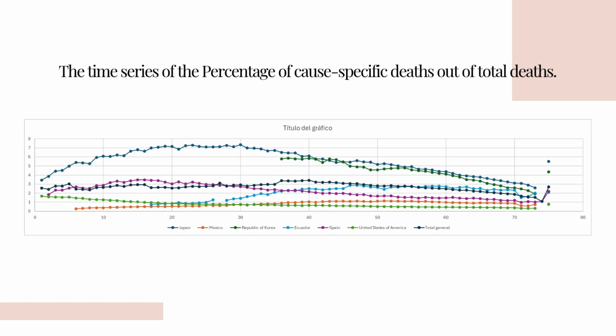Most countries show a clear downward trend, which suggests improvements in prevention, diagnostics, and treatment. Ecuador follows a similar path as other countries, staying near the middle of the group, not the highest, but not the lowest either.